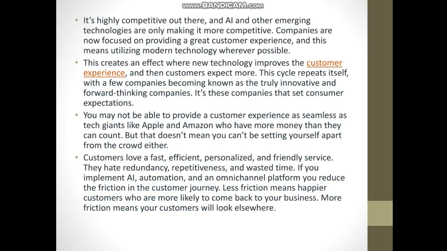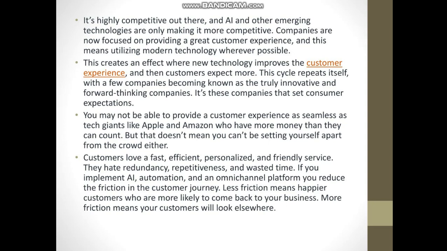It's highly competitive out there, and AI and other emerging technologies are only making it more competitive. Companies are now focused on providing a great customer experience, and this means utilizing modern technology wherever possible. This creates an effect where new technology improves the customer experience and the customers expect more. This cycle repeats itself with a few companies becoming known as the truly innovative and forward-thinking companies. It's these companies that set